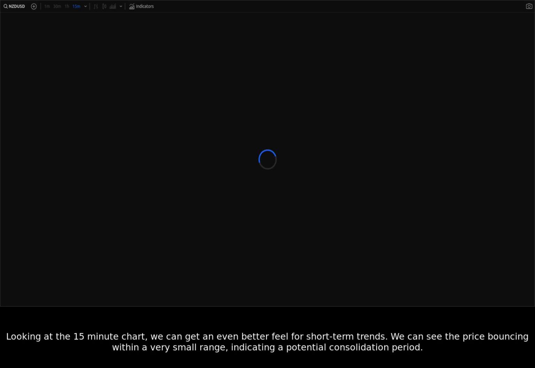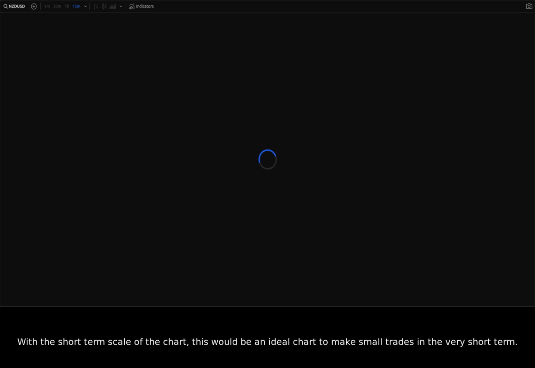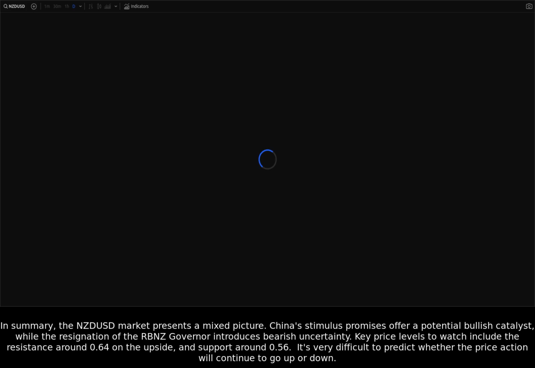Looking at the 15-minute chart, we can get an even better feel for short-term trends. We can see the price bouncing within a very small range, indicating a potential consolidation period. With the short-term scale of the chart, this would be an ideal chart to make small trades in the very short term. In summary, the NZDUSD market presents a mixed picture.